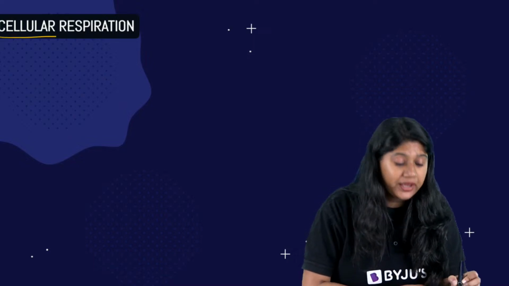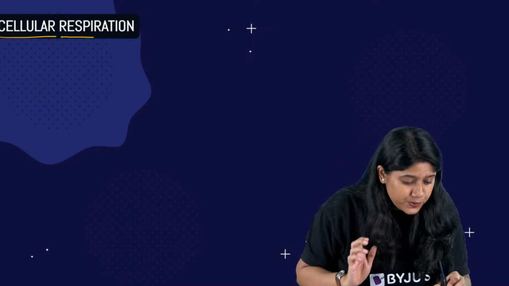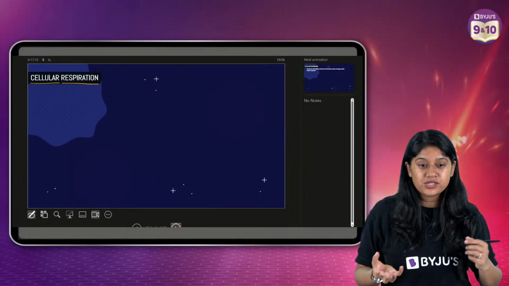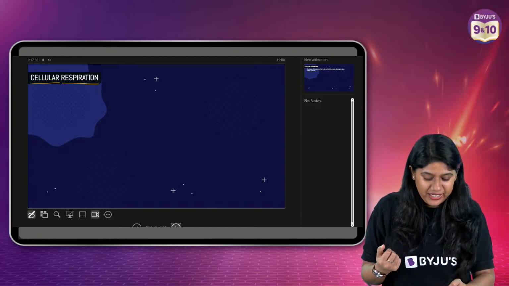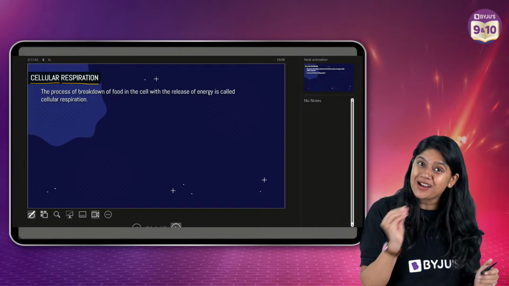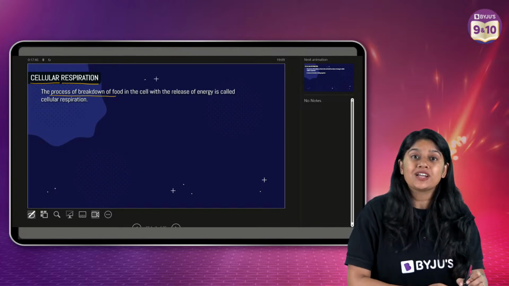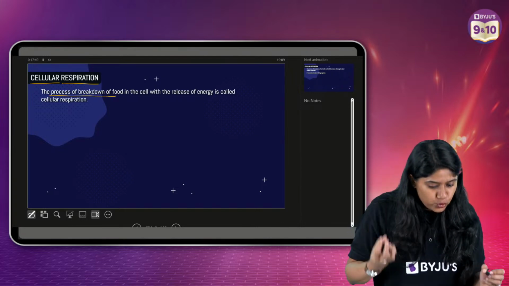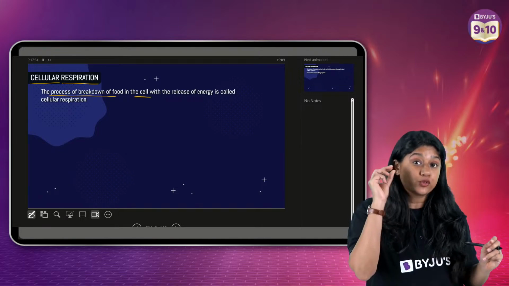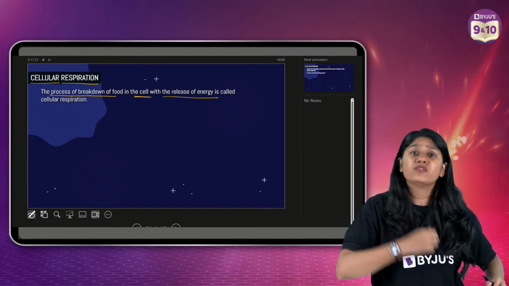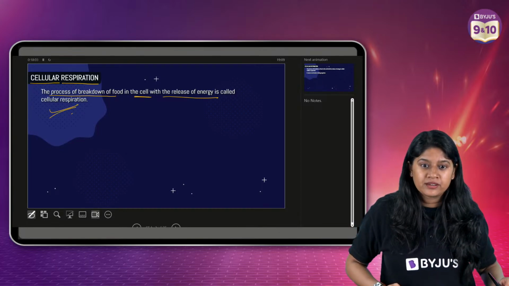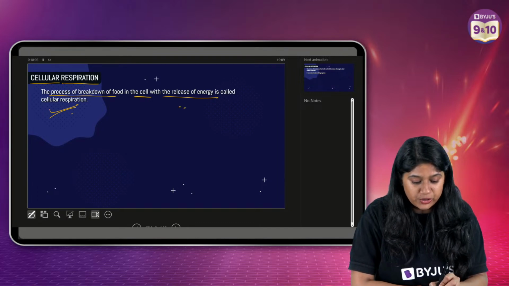So the word cellular over here means we're talking about the cell, right? And respiration, we usually call a chemical process in which, of course, oxygen is used to give us energy. So in simple words, cellular respiration is nothing but the breakdown of the food that you and I eat. After the digestion, it comes to the cell. Further, we'll see the breakdown of the food and then the release of the energy, and we call this process cellular respiration. Such an easy definition, everyone. Do you agree or not?